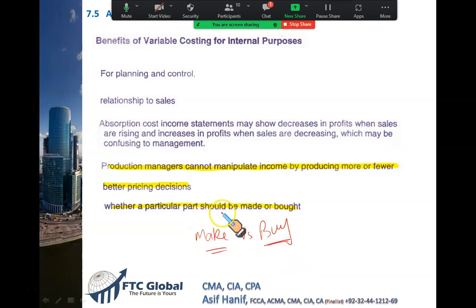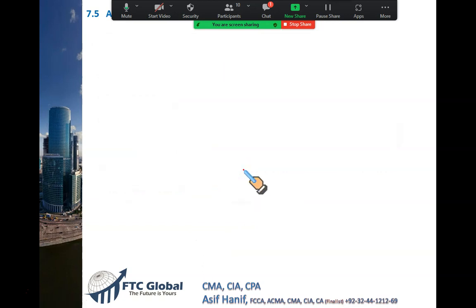In that decision making, we consider variable costing. It's a very helpful tool used in CMA Part 2 also. It helps you in setting your prices. So this is quite a helpful tool which will go a long way in your preparation. All right, and I think this is the last slide. Again, this is related to your CMA Part 2.